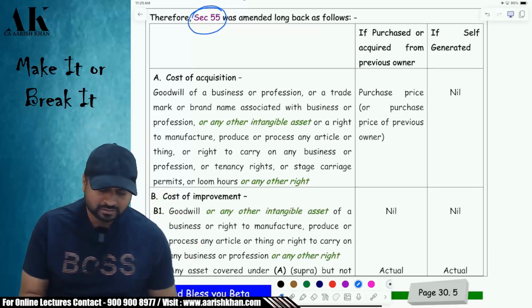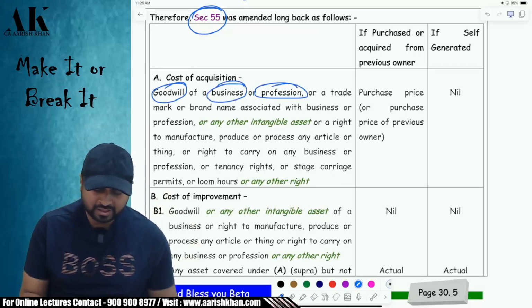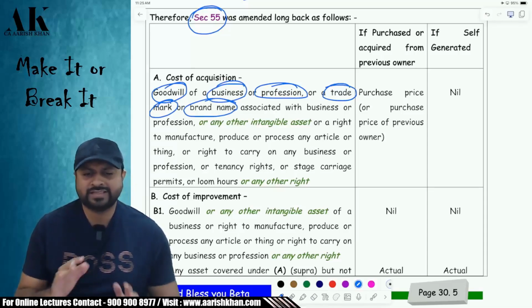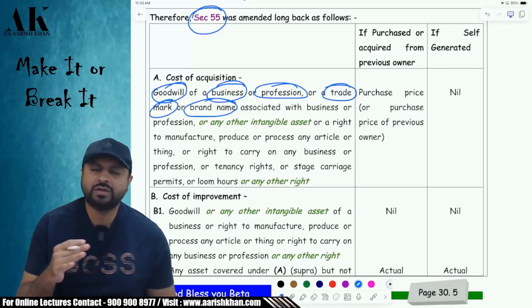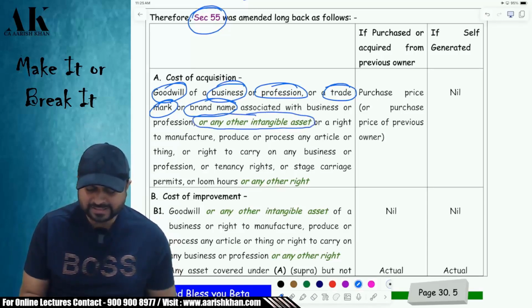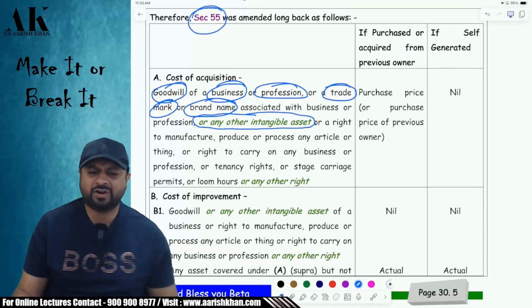If you have goodwill of a business or profession, or if you have trademark, brand name associated with business or profession. Now Finance Act 2023 has made this section very exhaustive. Now they are not interested in taking individual names. Now they are saying any other intangible asset, copyright, trademark, license, franchise, everything is going to be covered over here.